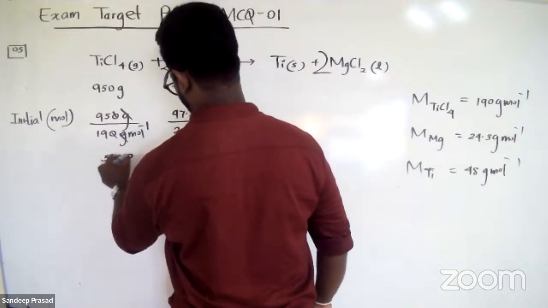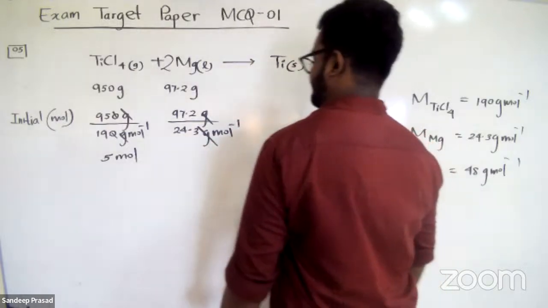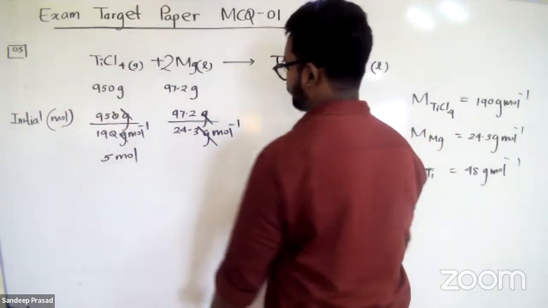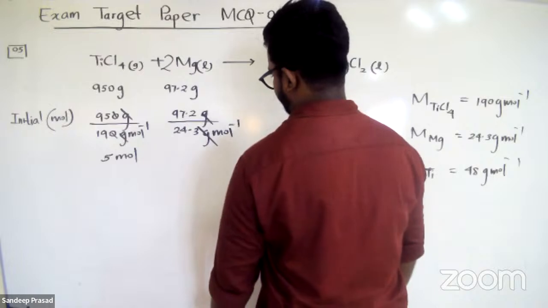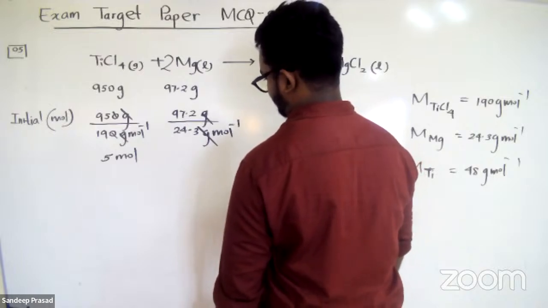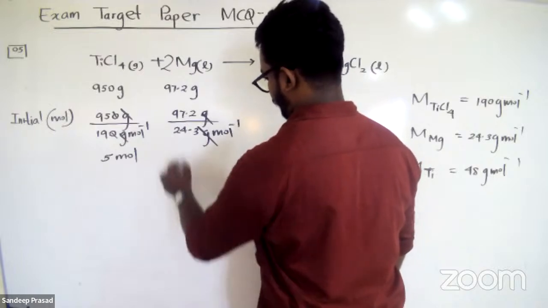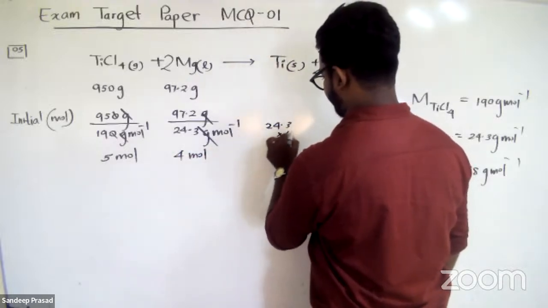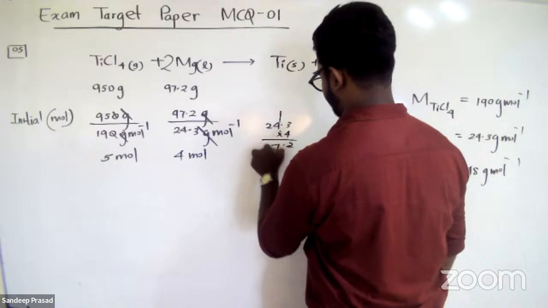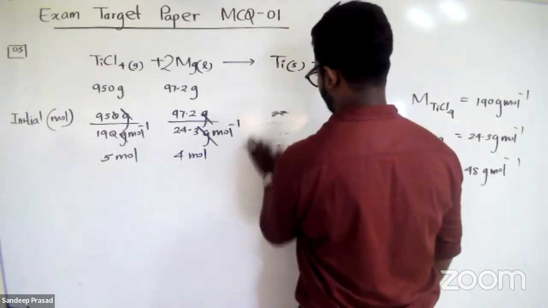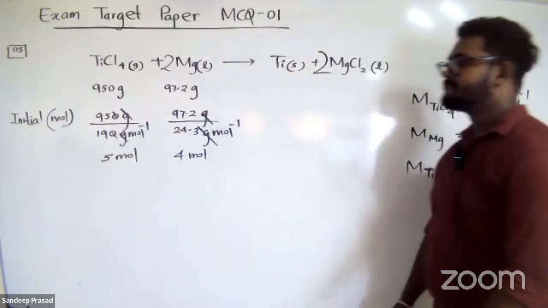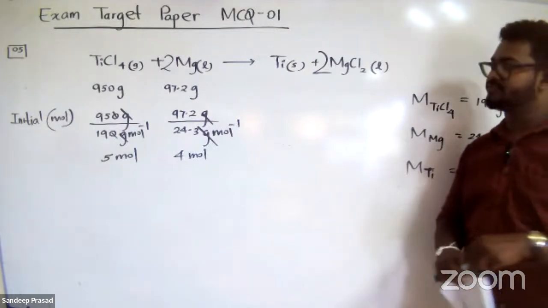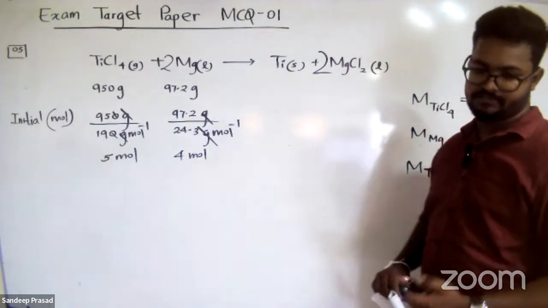Yes, 5 moles, isn't it? And what about this 24.3? This is actually 4, right? Because 24.3 multiplied by 4 is about 97. Yes, so there are 4 moles of magnesium. So these are the initially added moles of titanium tetrachloride and magnesium.